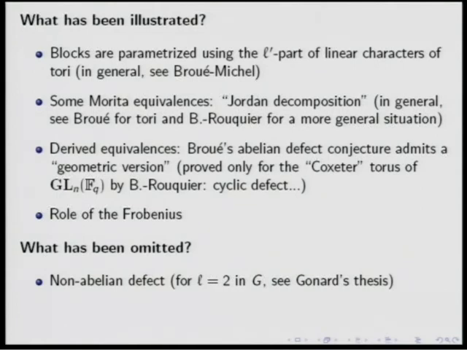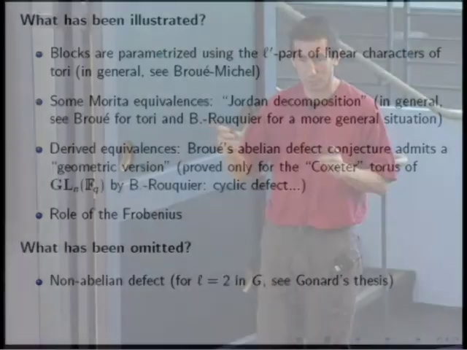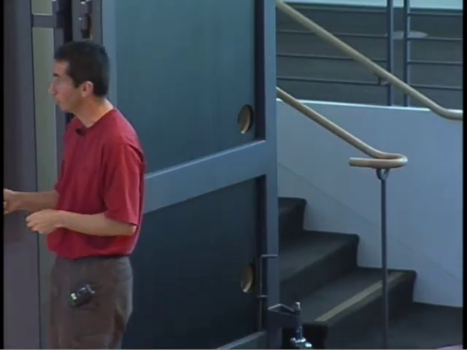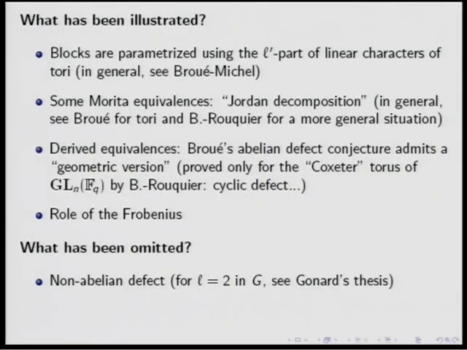Do you remember? No? It's not this? He proved something about the non-abelian defect, something structural, not only a bijection, with many properties. It's a whole PhD thesis, only for SL2 and maybe GL2.